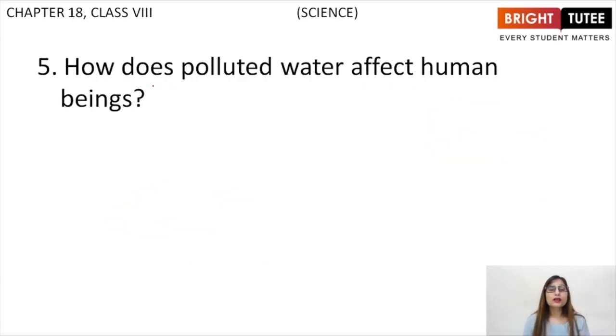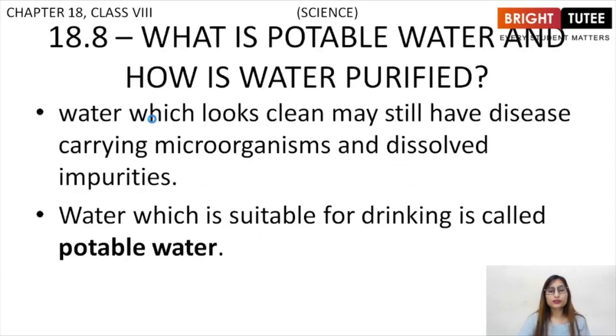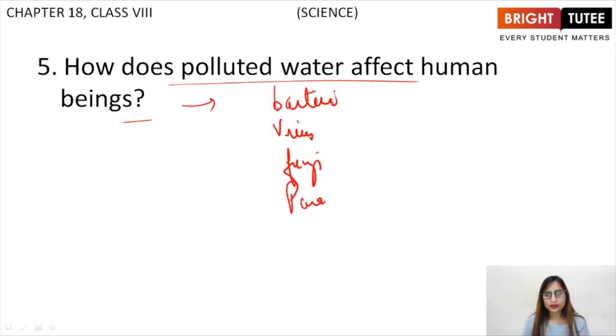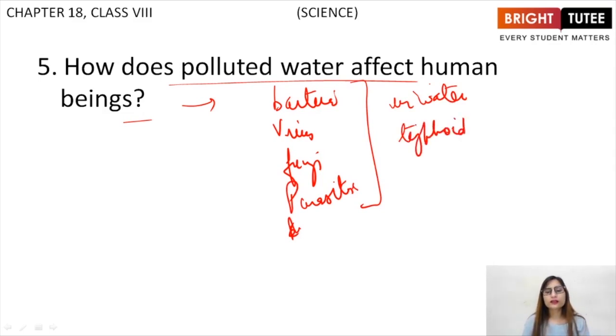Next question. How does polluted water affect human beings? How is it affecting human beings? First of all, if bacteria, virus, fungi and other parasites, and protozoa, basically many microorganisms, are present in water, then they cause diseases like typhoid, cholera and jaundice, right?